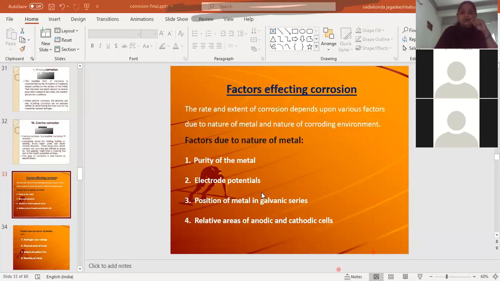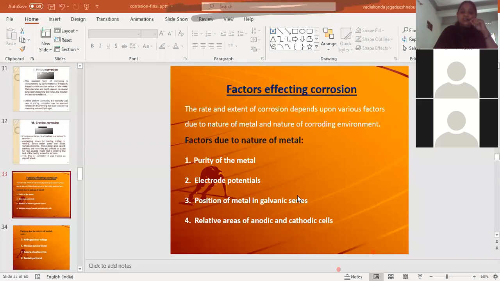Coming to the electrode potentials, this also comes under the position of metal in the galvanic series. Both factors are the same, that is, the position of metal in the galvanic series. The galvanic series is nothing but the electrochemical series which we have discussed in electrochemistry. In that, the metals placed at the top of the galvanic series have high oxidation potential, and the metals present below in the electrochemical or galvanic series have high reduction potential and less oxidation potential.